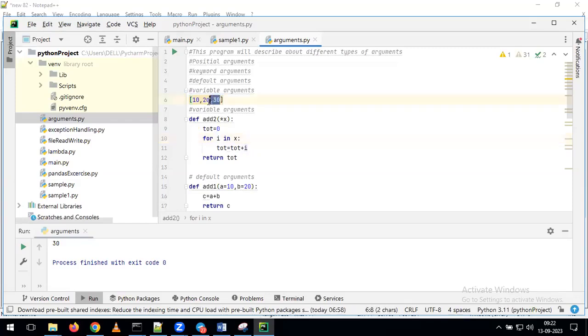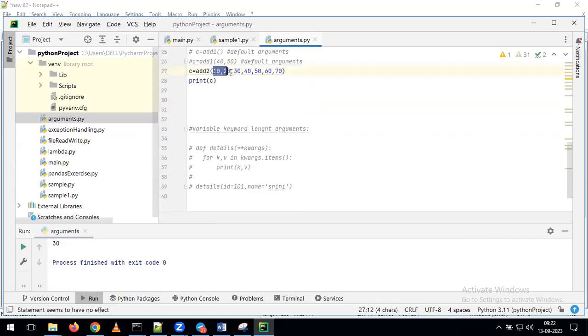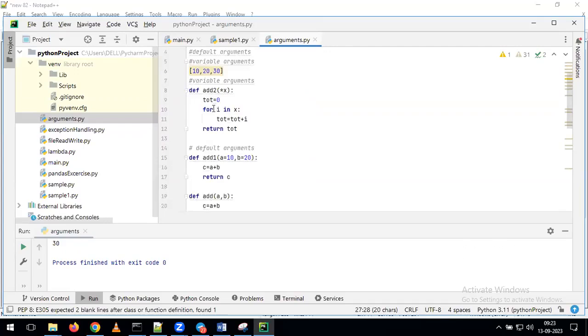Here I am giving all these values in the brackets only. As part of program execution, whatever values we give here, on top of these values it will perform the iteration using the first statement. With that, it takes the i value, and on top of that it performs the addition operation. With that, you will get the final output for this example.